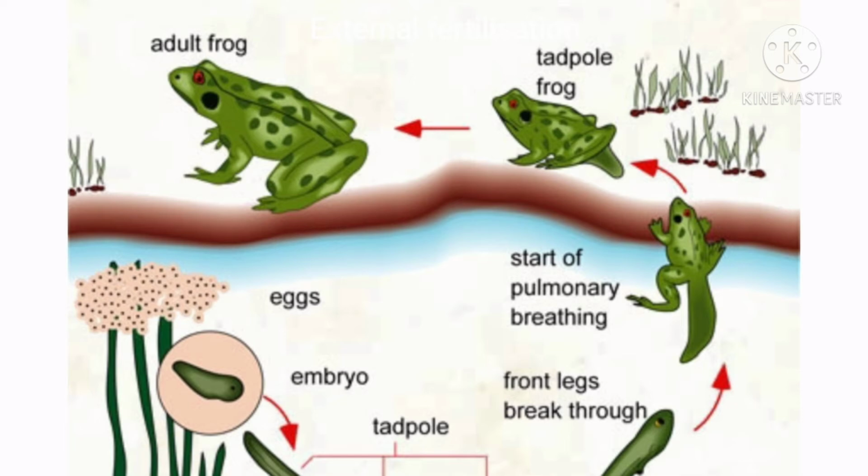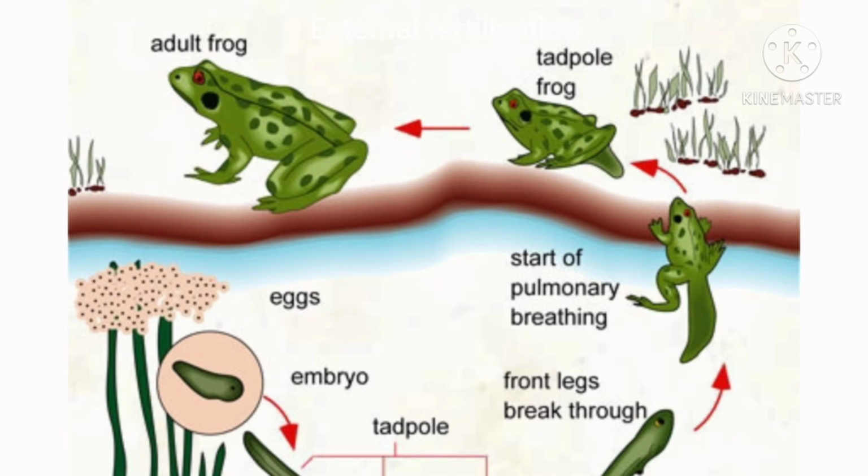The best examples are aquatic animals, fish and frog. The female animal releases eggs in the water. At the same time, the male releases sperms in the water. The female releases many eggs, but only a few survive.